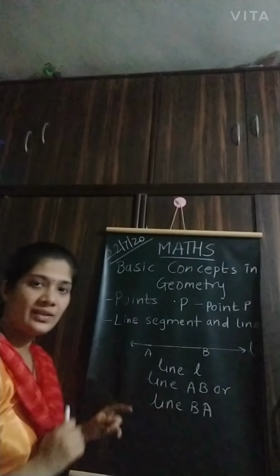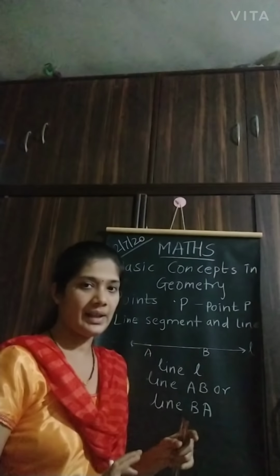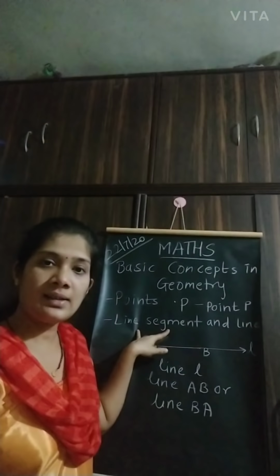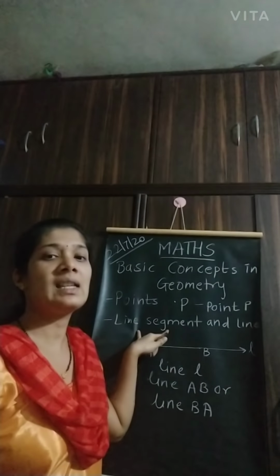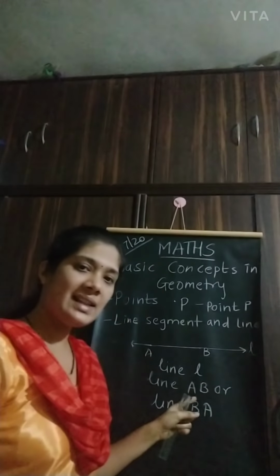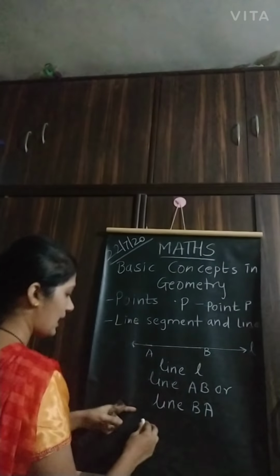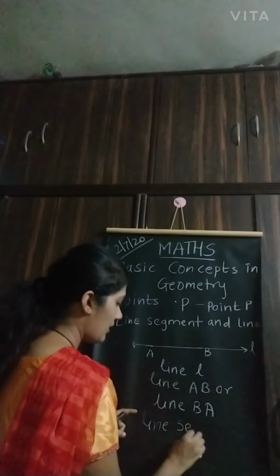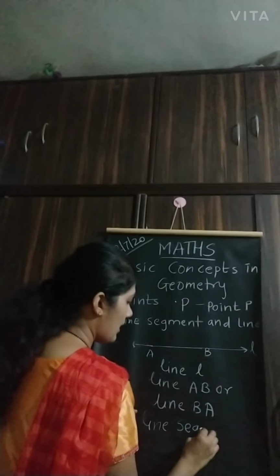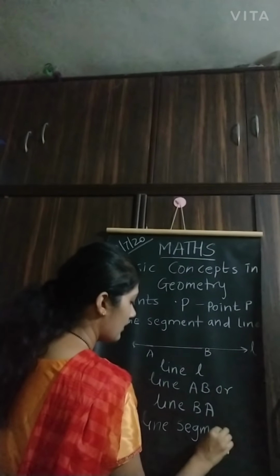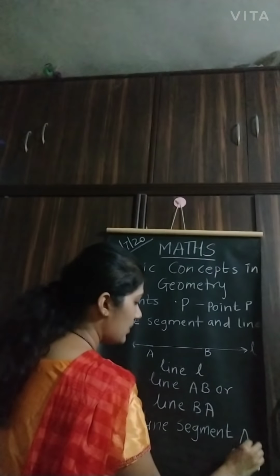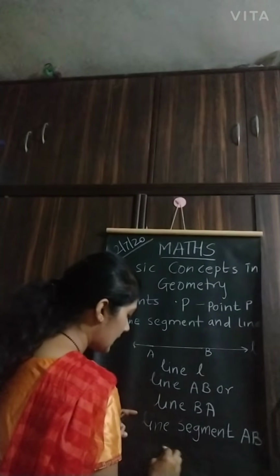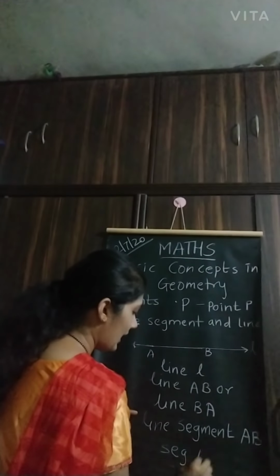Both ways I can write the name of the line, right? Now, the second concept that is in this is line segment. Line segment I can write as line segment AB. In short, I can write segment AB.